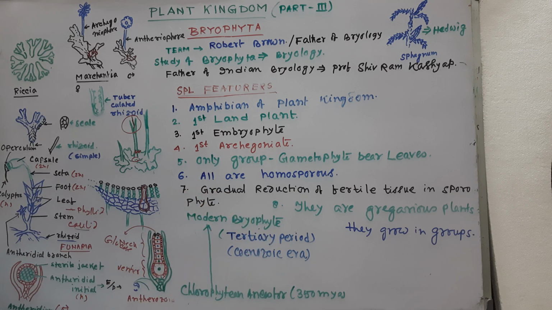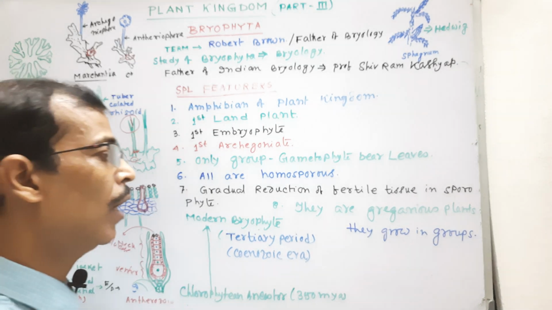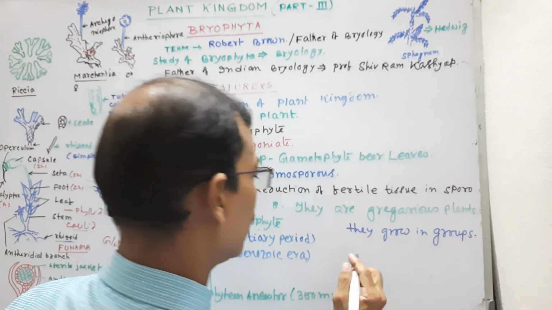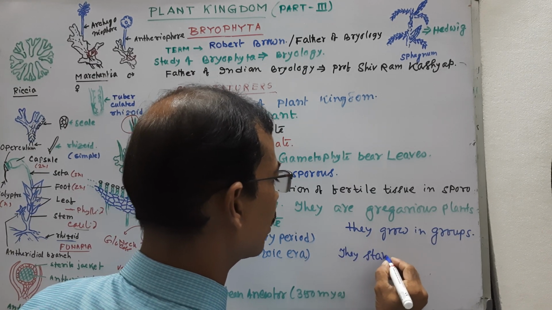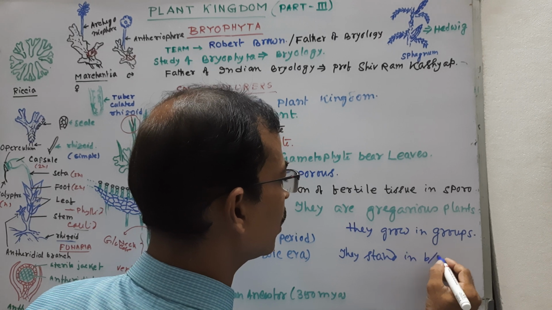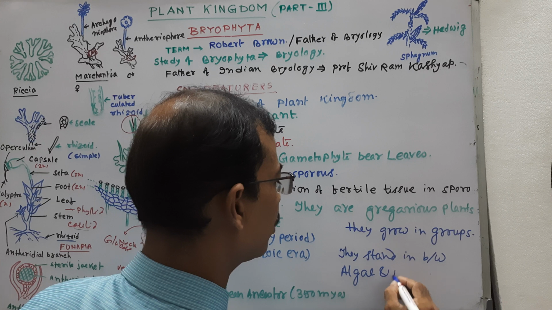In most cases they can carry out photosynthesis due to having chlorophyll. Look here, the lower part of the capsule is called the apophysis. Due to the presence of chlorophyll, they can carry out photosynthesis, so they are semi-parasitic on the gametophyte. From an evolutionary standpoint, they actually stand in between algae and pteridophyte.